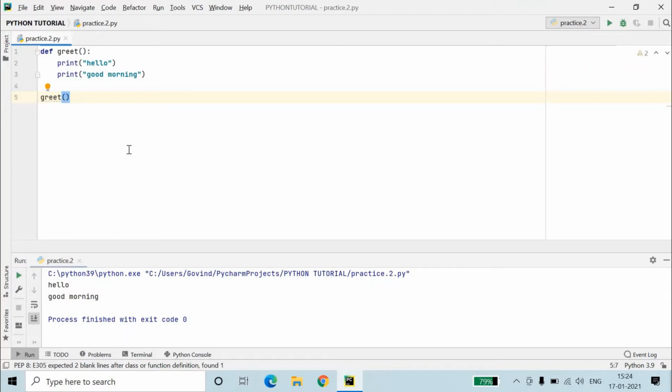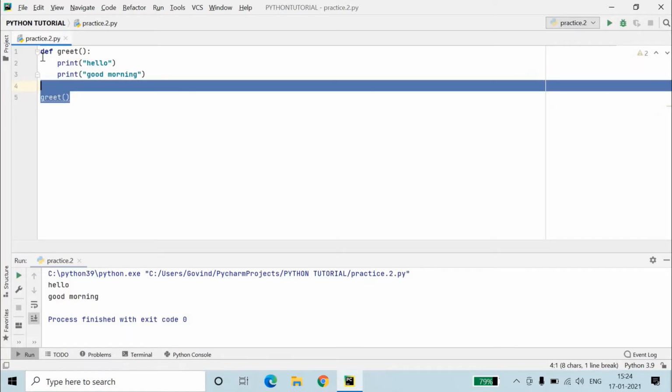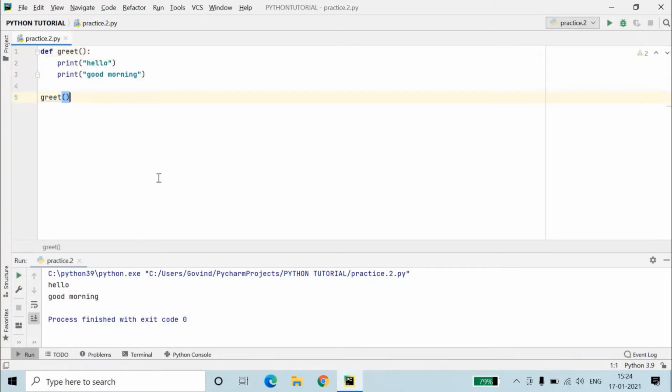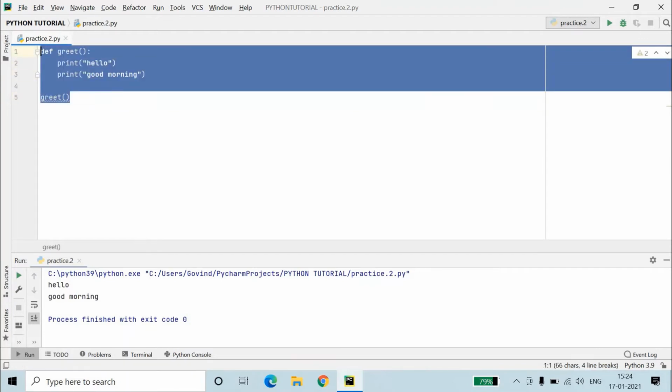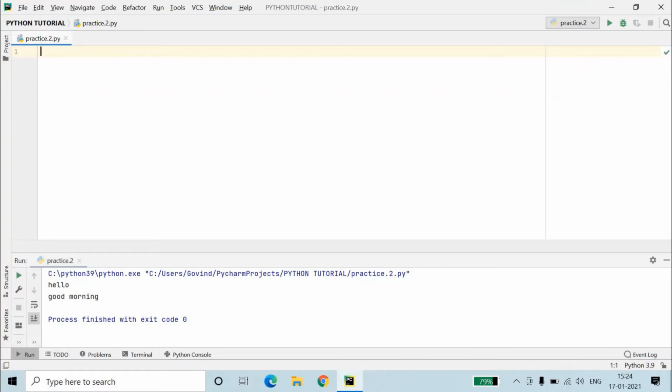Now we will write some further code in the function. You may have heard the word return. What is return and what is the use of the return keyword inside functions? Let me tell you. If I erase this, for example, we want to make a sum of two numbers. Let's define the function with def, you already know the keyword def. The function name is add, and inside the brackets we will pass two parameters.